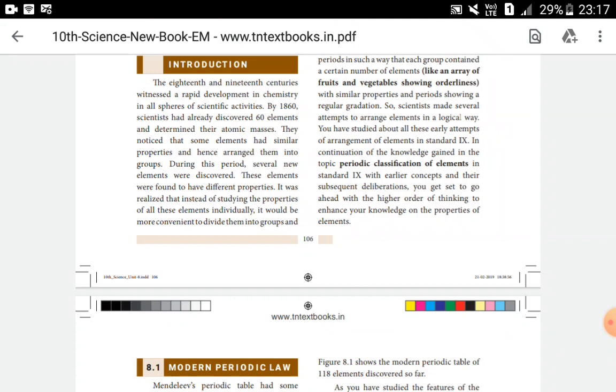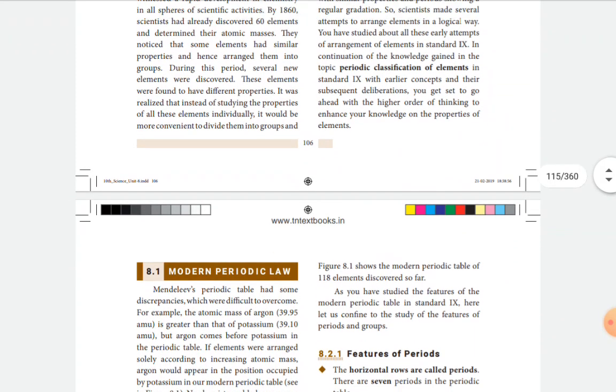The property is nothing but atomic number. Through his X-ray diffraction experiment, Moseley found that atomic number is the basic one for the classification of elements, not the atomic mass.